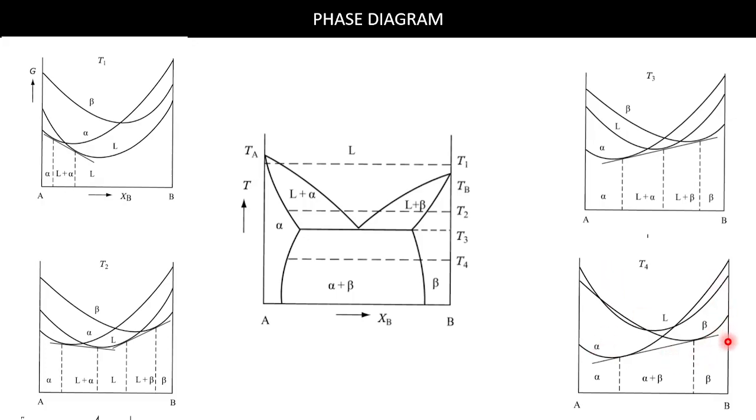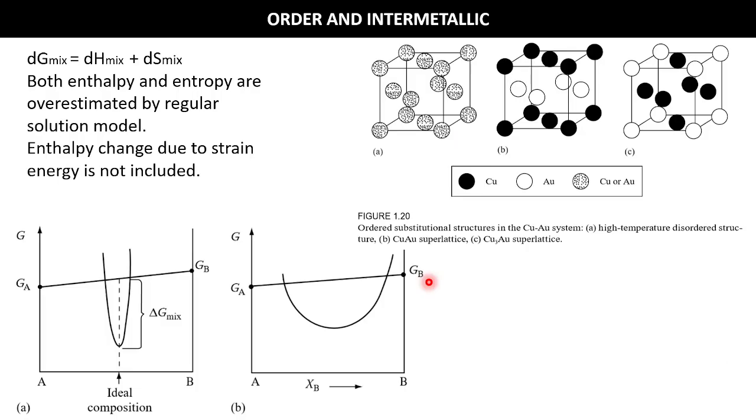All are going up. Increasing temperature gives your energy decreasing, or decreasing temperature, all the lines are going up, but their rates are different. That's why we are getting so many kinds of Gibbs free energy diagrams to form a phase diagram.